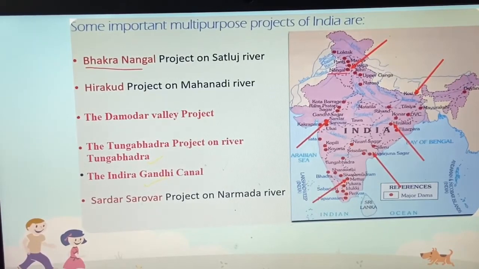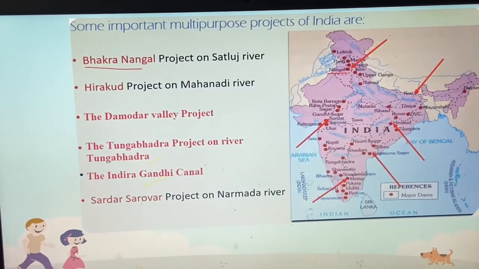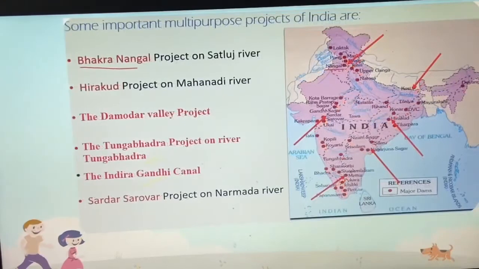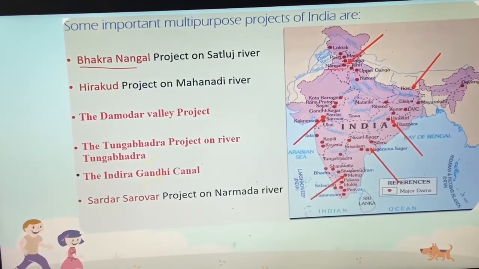Next we have the Sardar Sarovar Dam, built across the river Narmada, to provide water to the dry land of Gujarat and Madhya Pradesh. This was all about the multi-purpose projects of India, and few people are against these projects because according to them they are destroying many villages and also destroying the forest area and rich farmland. So few people are against these projects as well.